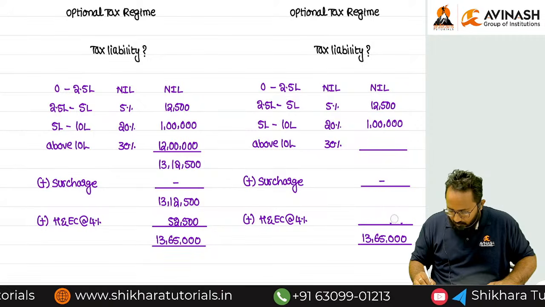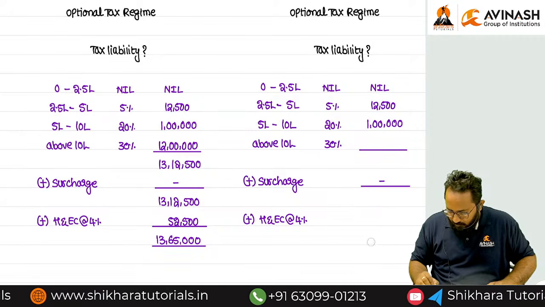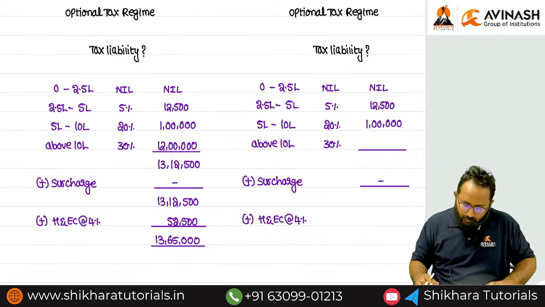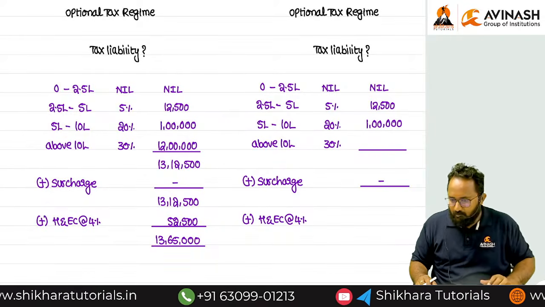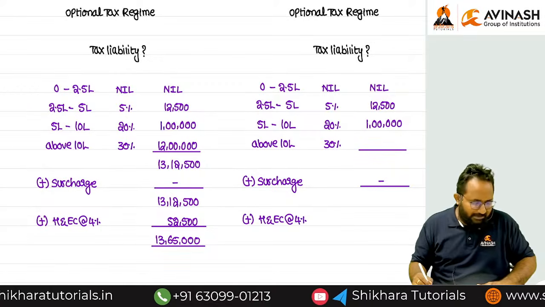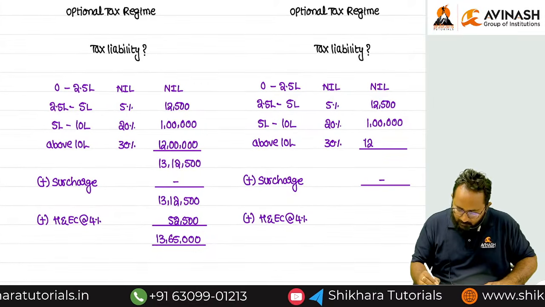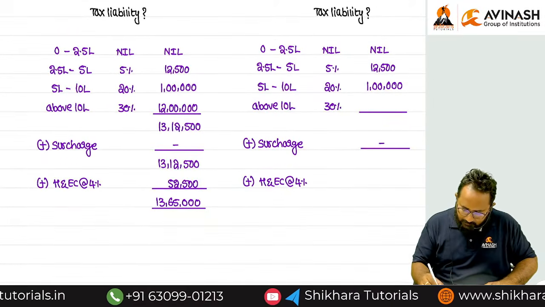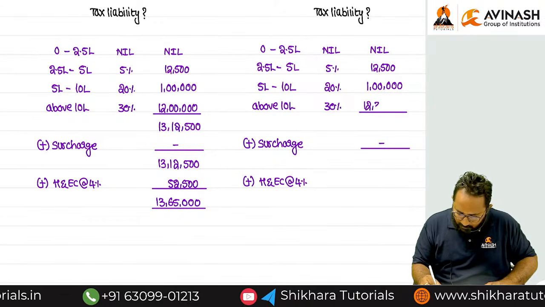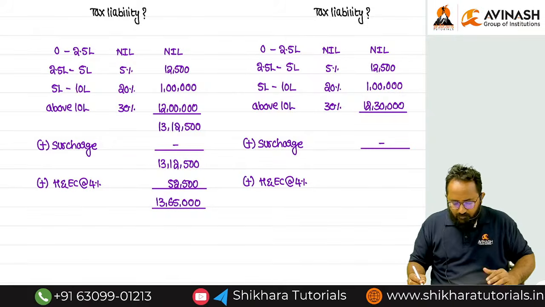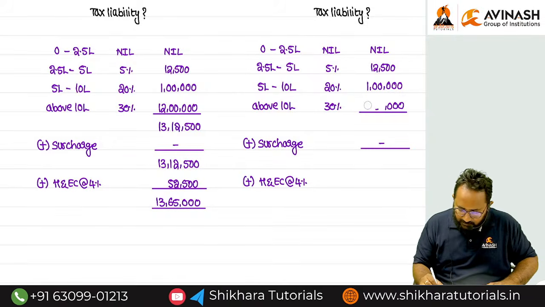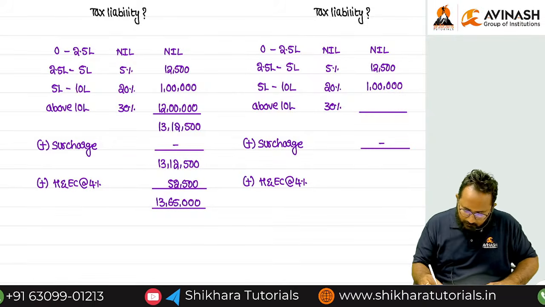Tell me, above 10 lakh, how much amount is there? 41 lakh. 41 lakh into 30% becomes how much? 12 lakh 30,000. Understood what changes we are making? Now, if it is 12 lakh 30,000, the total also will change.